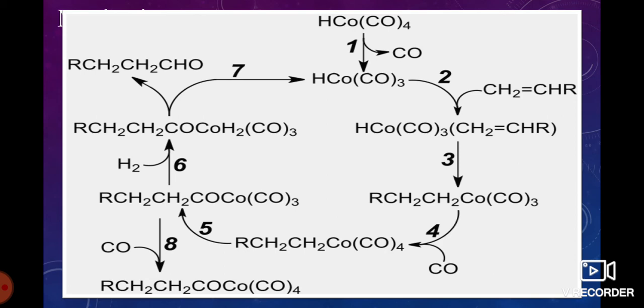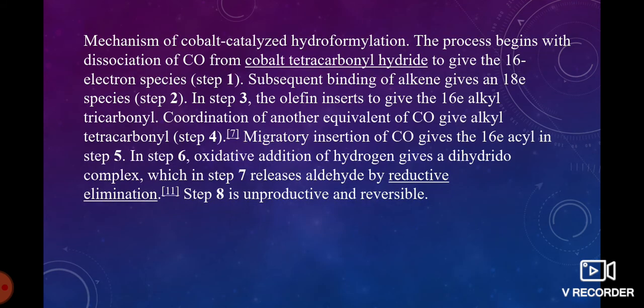Here, the mechanism of cobalt catalyzed hydroformylation begins with cobalt tetracarbonyl hydride losing CO to give a 16 electron species. Subsequent binding of CO gives an 18 electron species. In the third step, the olefin inserts to give a 16 electron alkyl tricarbonyl.